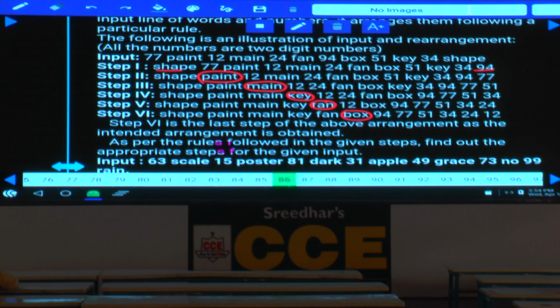Then coming to the numbers, 94 shifted to the next place in step 2, and the previous number 77 is arranged at the last place. Next these 2 are shifted to the next place, and the previous number 51 is placed. Next these 3 numbers are shifted, and the previous number to 51, which is 34, is arranged at the last place. Again these 4 are shifted and so on. Done with this? This is how the words and the numbers are arranged.